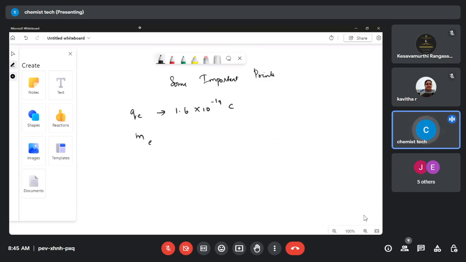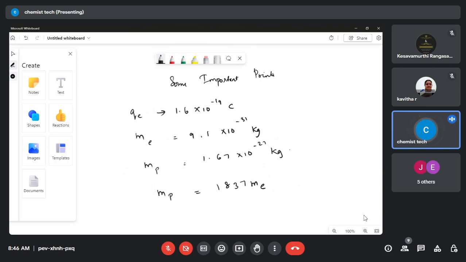The mass of an electron is 9.1 into 10 to the power of minus 31 kilogram. Then the mass of a proton is 1.67 into 10 to the power of minus 27 kg. The mass of a proton is equal to 1837 times the mass of an electron. Then the charge of a neutron, you know, is 0.